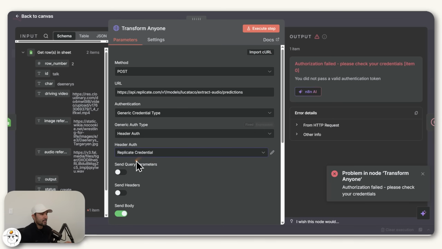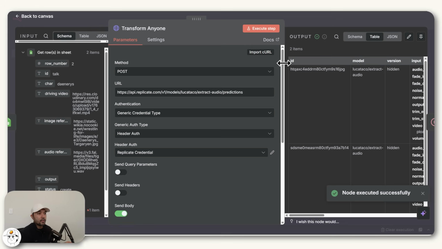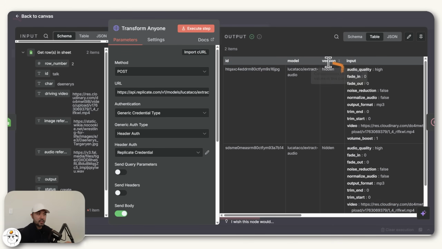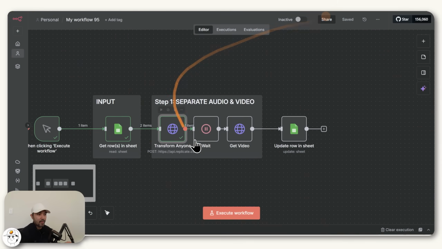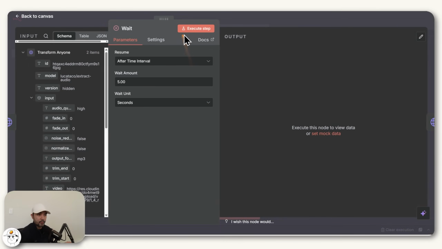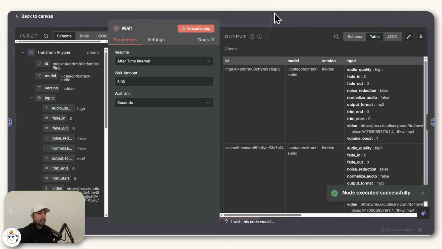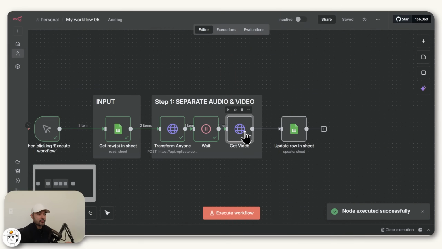And when you make sure that's selected, when we execute this step, it should now give you an output that basically means that this model is already running in the background. So once again, we just set a wait node. So we can just wait for 5 seconds again, and later on, we can just adjust this. But when that's finished, that just lets us set up this last get video node.